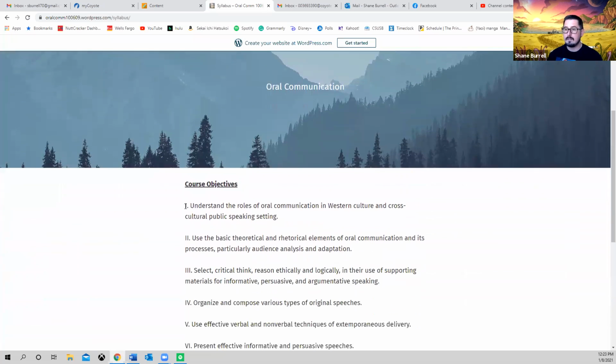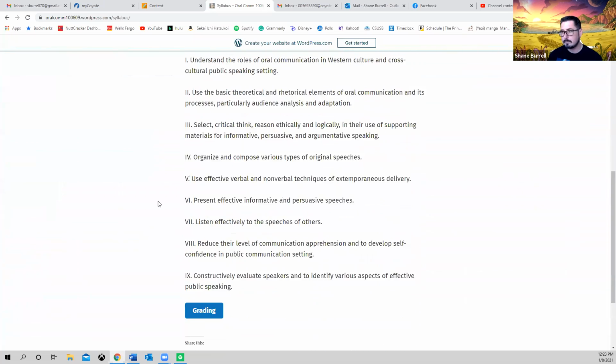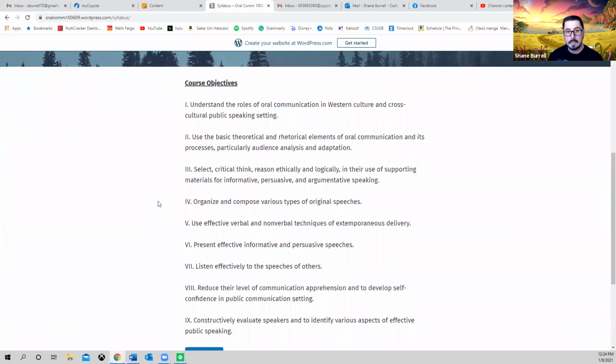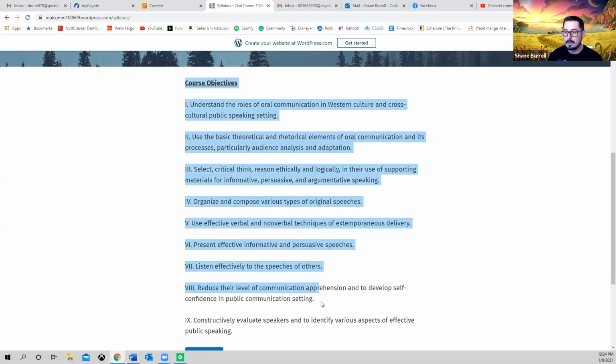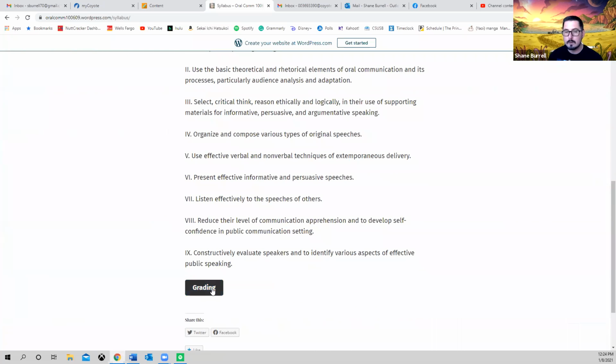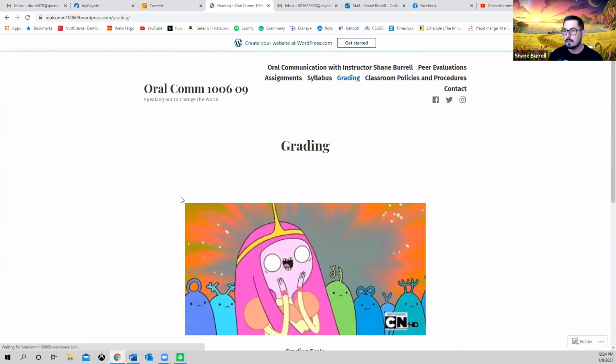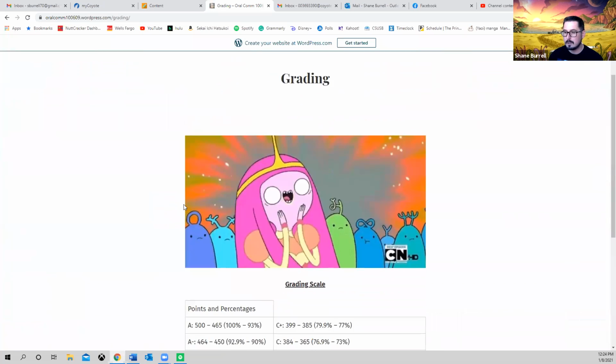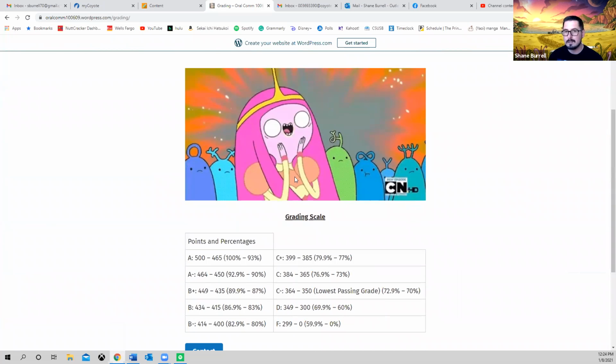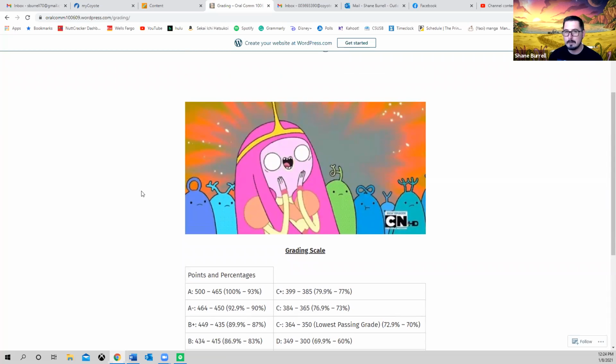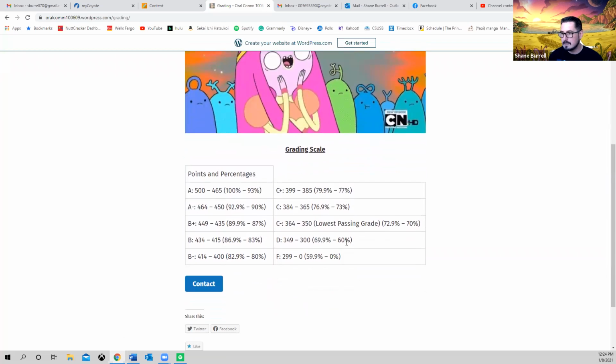The syllabus is going to give you our course objectives as far as why you guys are taking this course, right? You guys are taking this course because it's a GE requirement for you, and it fulfills GE requirement A1. And these are the course objectives that you will be learning throughout the course. If we click the next button on grading, you're going to find your grading scale. And like I said, I am a huge nerd, so I have nerdy stuff all over the place. Here's our grading scale.